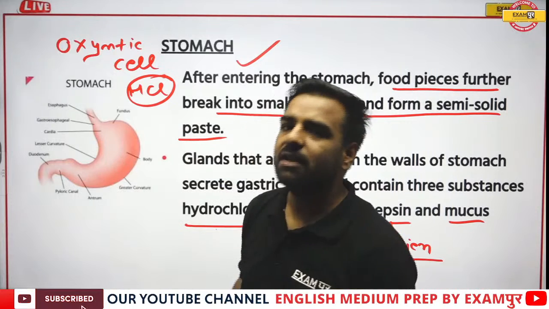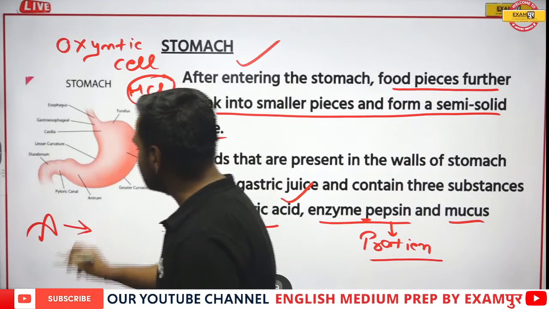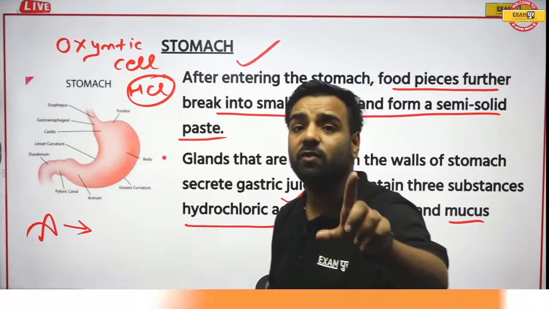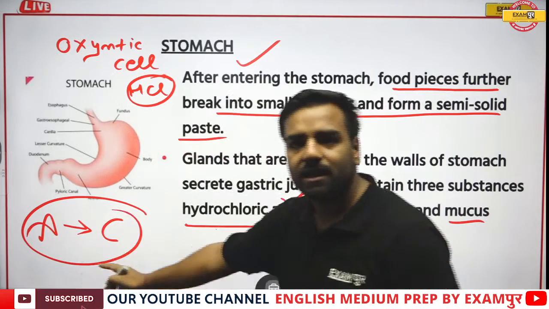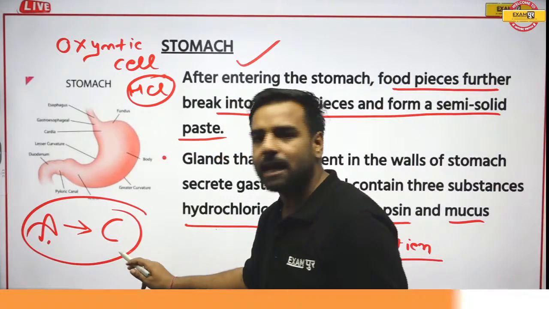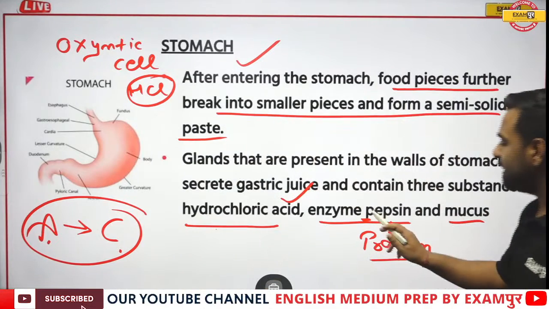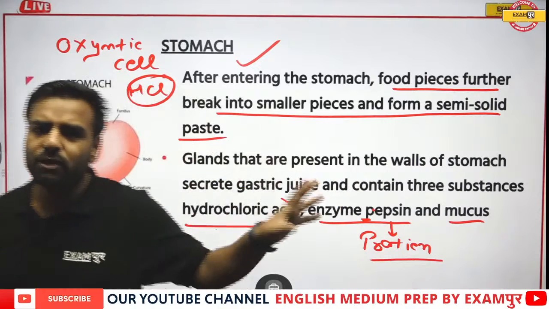In a similar way, there was an enzyme known as amylase. This amylase was helping in the digestion of what? Starch, carbohydrate. So you can remember AC, air conditioner. These tricks are going to help you out. Amylase enzyme, carbohydrate digestion. Pepsin enzyme, protein digestion. Simple. Now, what about this mucus?